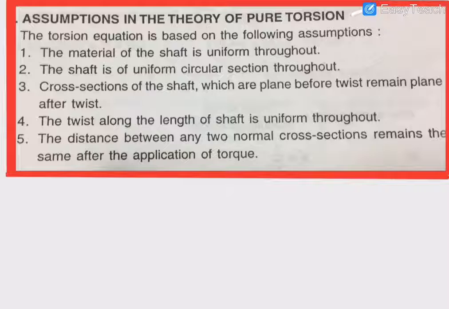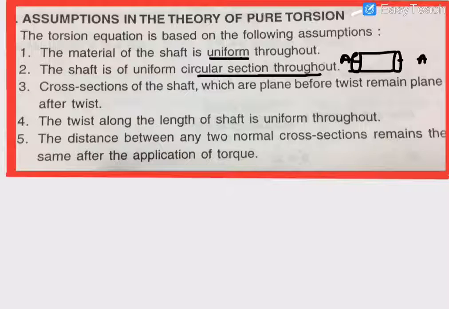The first is that the material of the shaft is uniform. The shaft has a uniform circular section throughout, meaning the area of cross section never changes and remains the same. If here the area is A, here the area is also A. Cross sections of the shaft which are plane before twist remain plane after twist.